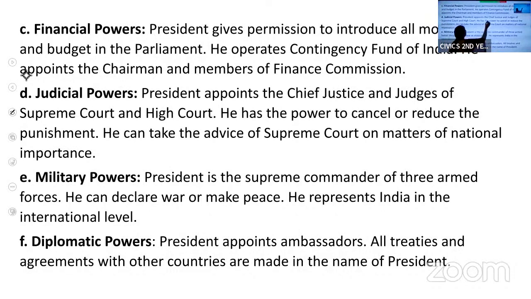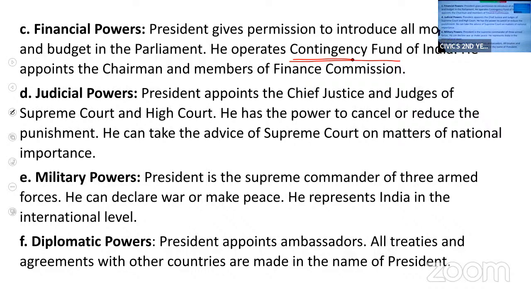Then he operates contingency funds of India. The governor operates contingency funds of that particular state, but the president operates contingency funds of India. I told you yesterday, contingency funds are the funds kept to meet unexpected expenditure during natural calamities.